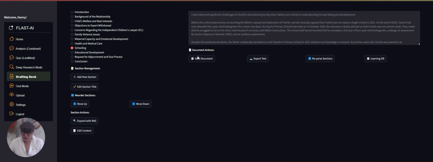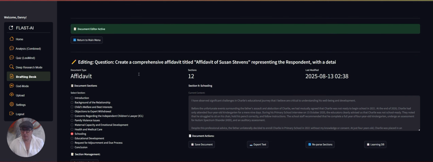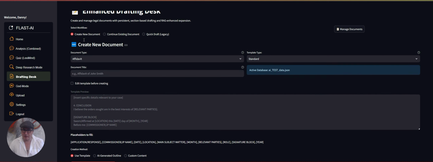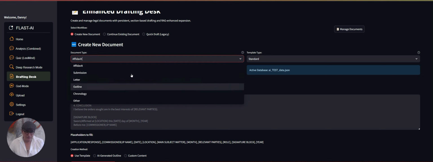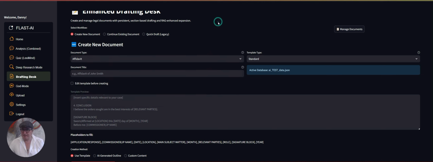You can also save it to your learning database as well, but I don't recommend we do that until you've got a complete document, and then that one goes into your learning database. I just want to remind you as well that if we go into create a new document, there's all different types of documents that we can do.